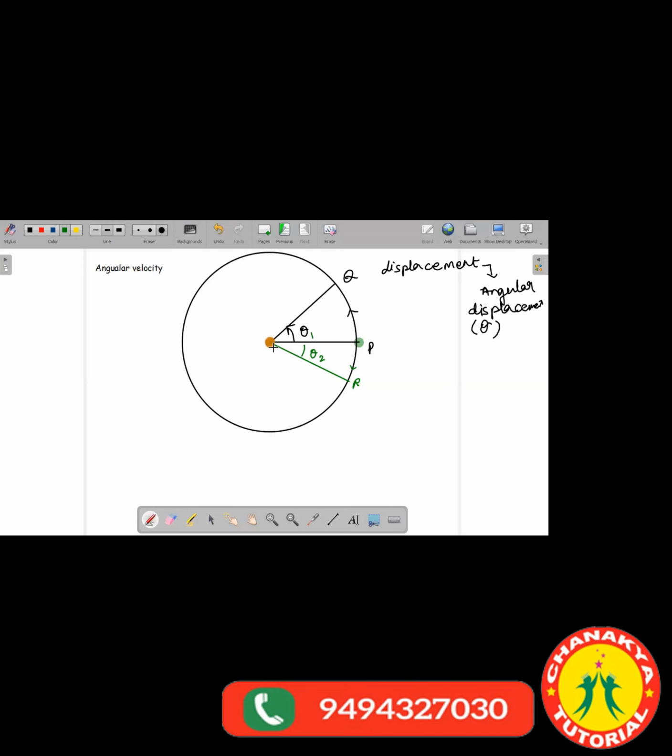How would you determine the direction? How we determine that? Okay, so direction is clear. I'm just telling about the direction.